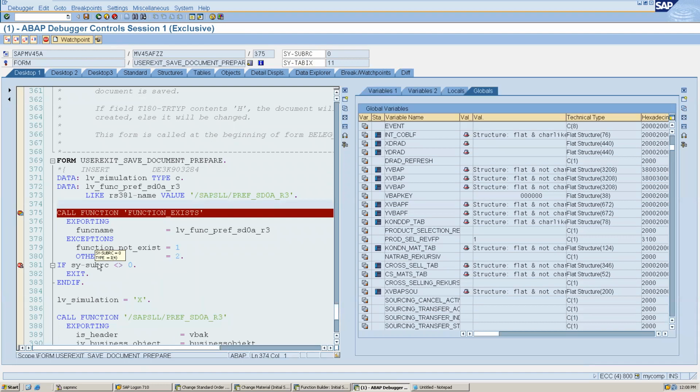And the other confusion is that users do not understand when they have to use which one. We have seen there are more than 100 user exits, right? When we search, which user exit will fit their requirement? First of all, I search with the functionality name. If it is not available, for example, I did not find anything for save, then the only way is to put breakpoints here and there, okay. And we have to click on the save button.